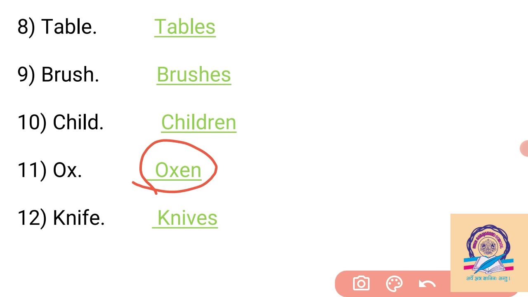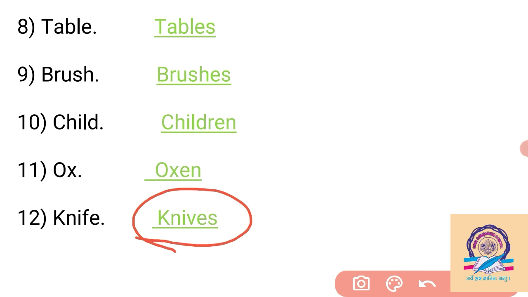Then knife: if the last letters in the singular are f or fe, we change f or fe into ves. So our answer becomes knives. We remove fe and change it into ves.